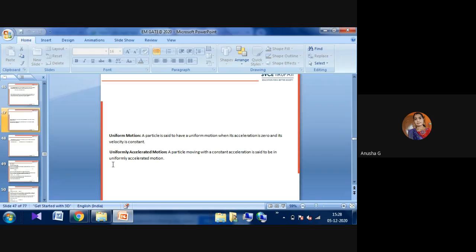Next, we will see uniform motion. A particle is said to have uniform motion when its acceleration is 0 and its velocity is constant. Whenever there is no acceleration and the velocity is constant, that type of motion is called uniform motion. Uniformly accelerated motion: a particle moving with a constant acceleration is said to be in uniformly accelerated motion. That is nothing but a particle moving with a constant acceleration.